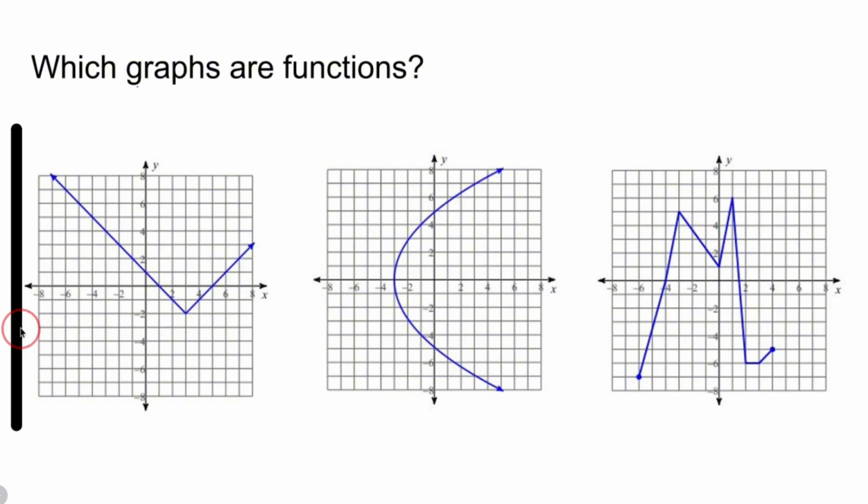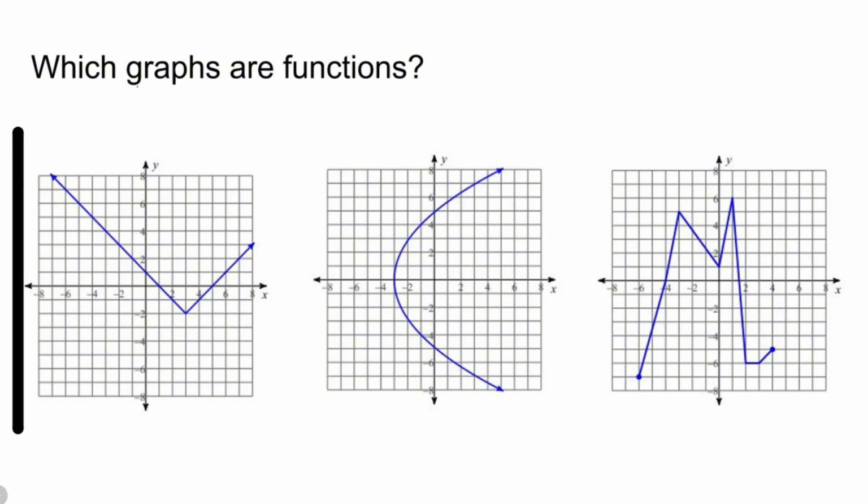So what we'll do is we'll take this vertical line test. Now, when I do a vertical line test, I make beeping sounds. And if at any point it freaks out because it's hitting two parts of the graph at the same time, that means it fails the vertical line test and it's not a function.